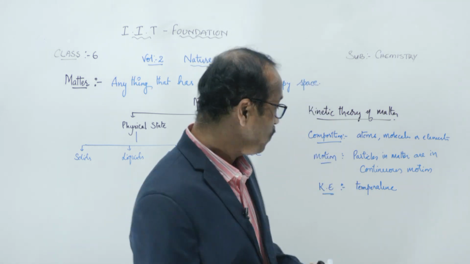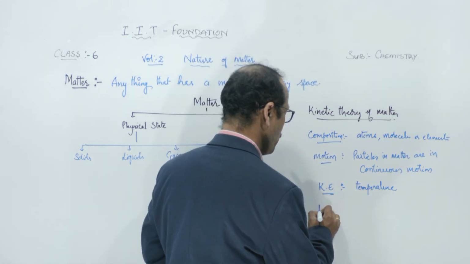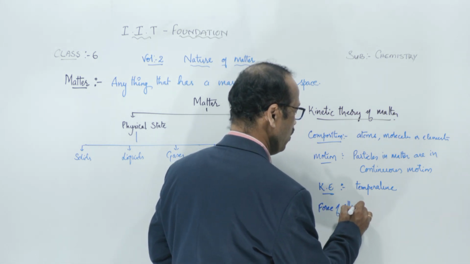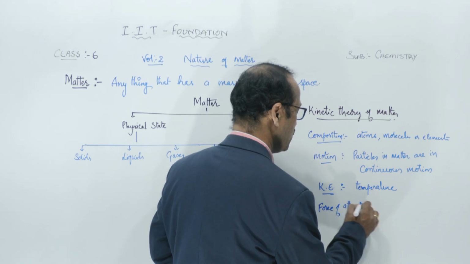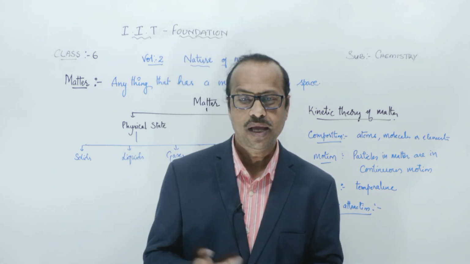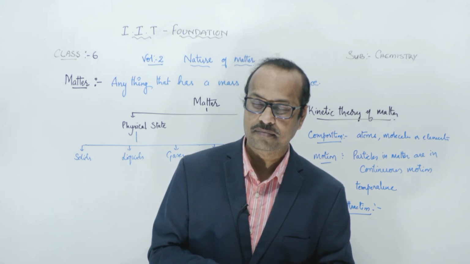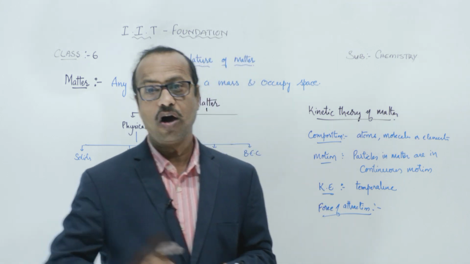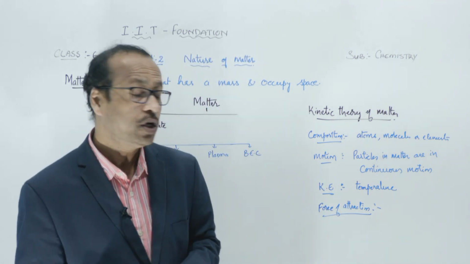Okay, the fourth point explains about the force of attraction. So here the force of attraction is present among the molecules in the matter. And these forces are of two types. How many types? Two types.